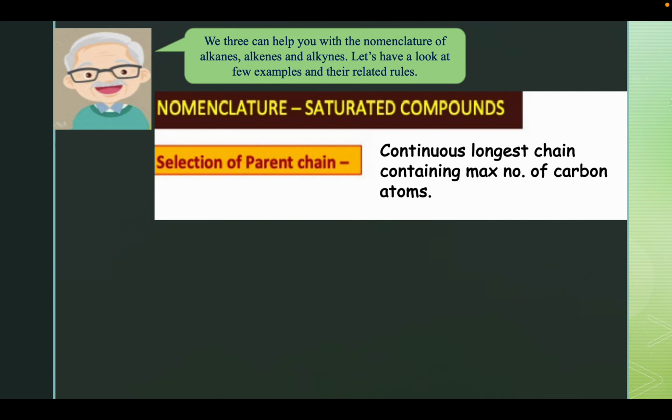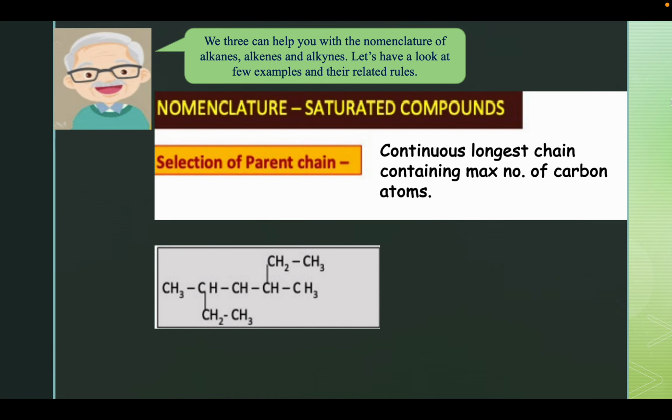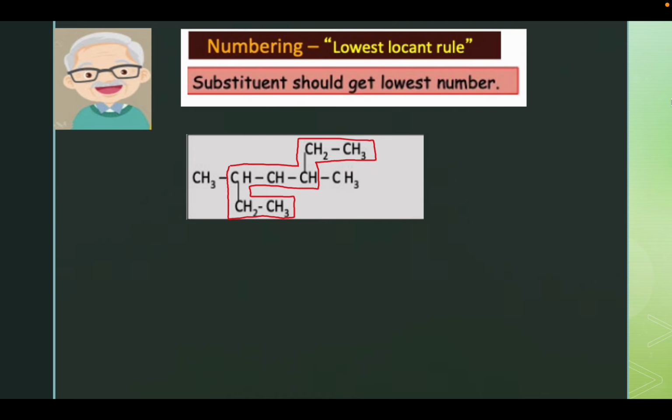Firstly, let's see the nomenclature of saturated compounds. The continuous longest chain containing the maximum number of carbon atoms is selected as the parent chain. In the given example, you would be wondering that the straight chain containing 5 carbons is the longest chain. However, the one enclosed in square brackets containing 7 carbons is the longest chain and thus the parent chain, and thus my name becomes hept. But before we come on to the nomenclature, let's have a look at the lowest locant rule. It says that the substituent should get the lowest number.